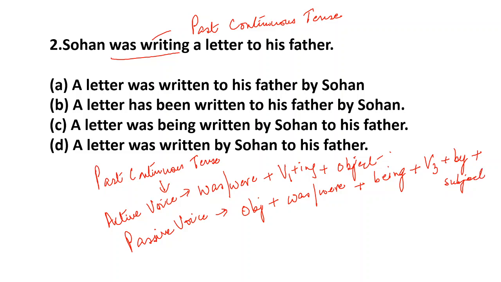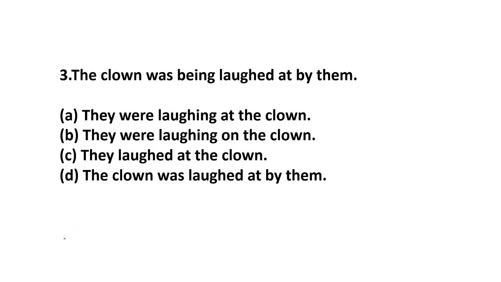So you find out which sentence is there. You have to get an object, was, were, being, V3. So here is the second sentence. You can see this is the object, letter is the object. Was is there, being is there, plus V3, the third form of write is there. By Sohan, by the subject, his father. So this is the second one. Now we go to the third sentence. The clown was being laughed at by them.